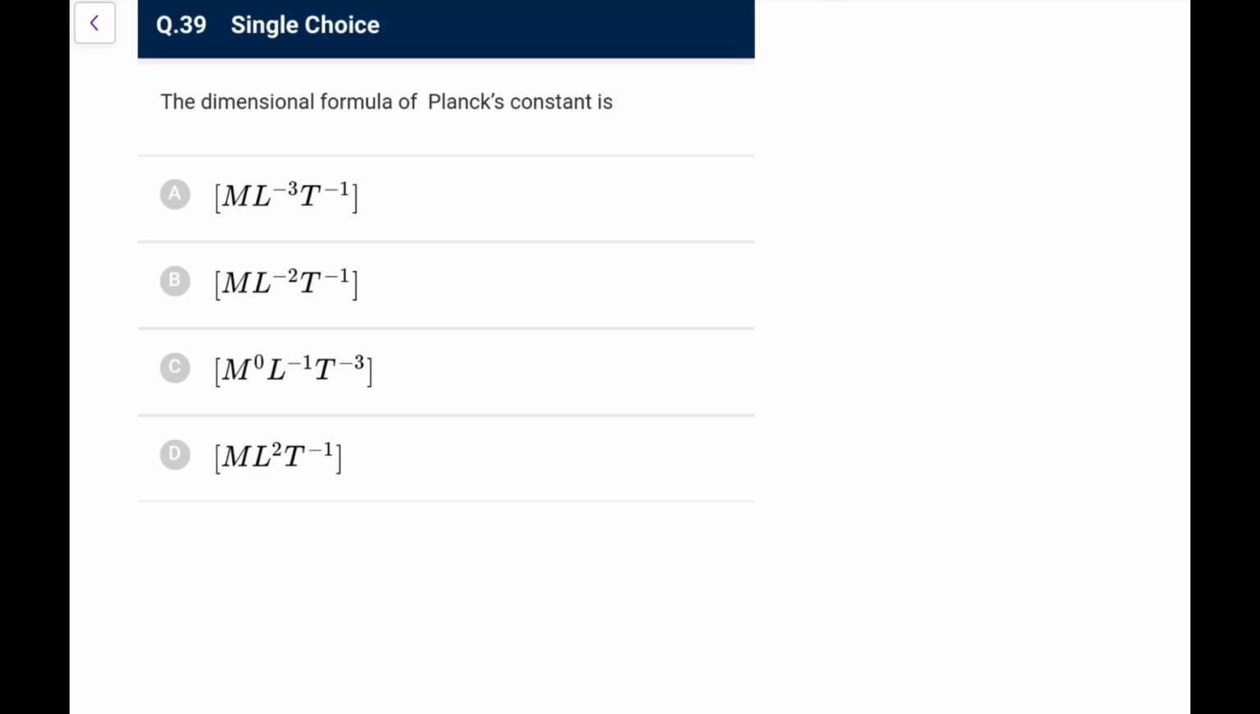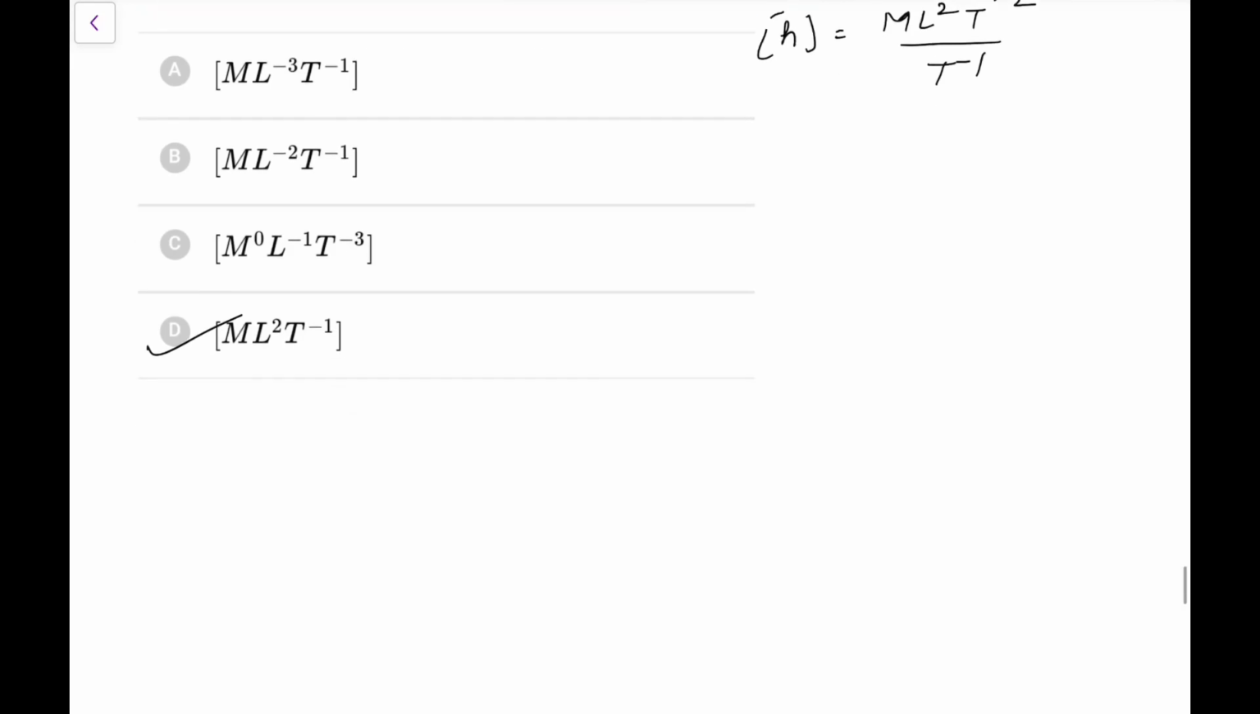The dimensional formula for Planck's constant is, you directly know, energy is h nu. So the dimensional formula of h is E by nu. E is ML^2 T^-2, frequency is T^-1, so it becomes ML^2 T^-1, that is option D here.